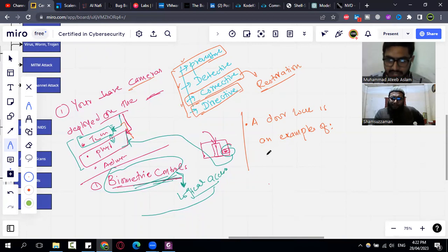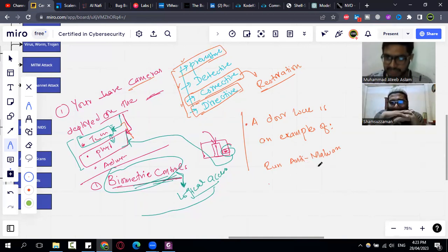Similarly, a question may be asked like, if a system is affected by a malware and you run anti-malware solutions to remove the malware from the systems, then corrective. Anti-malware is related to a combination of two things, I think: preventive and corrective also.